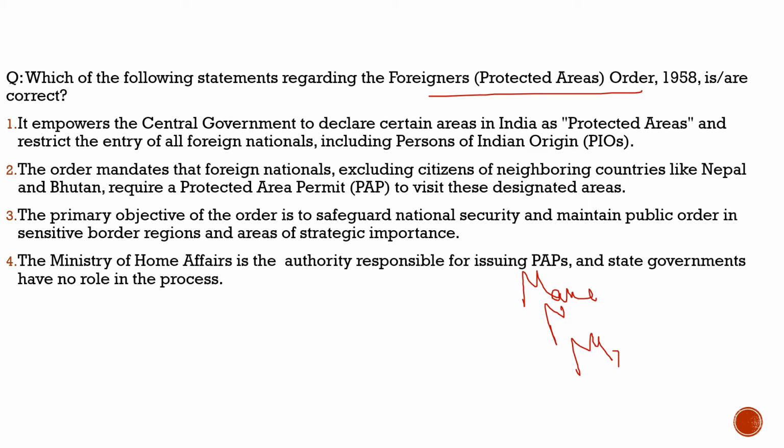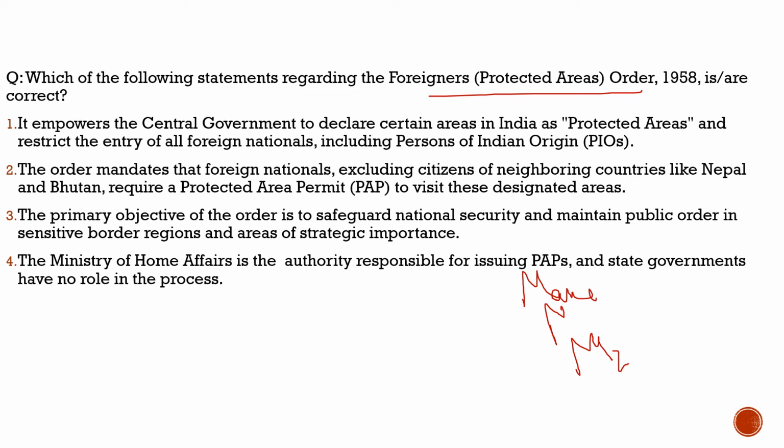In these three northeastern states, restrictions have been reimposed, and it is the protected area regime, or we can say protected area permits are needed to visit these particular states. So with respect to this, we need to understand this protected area regime or protected area permit. We need to understand this order, which is the Foreigners Protected Areas Order 1958.